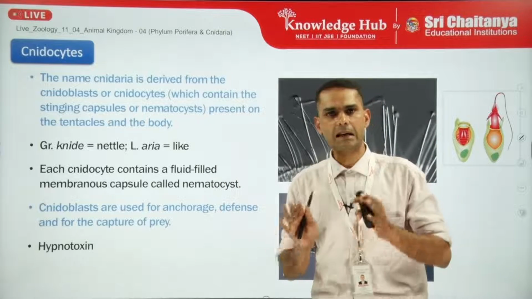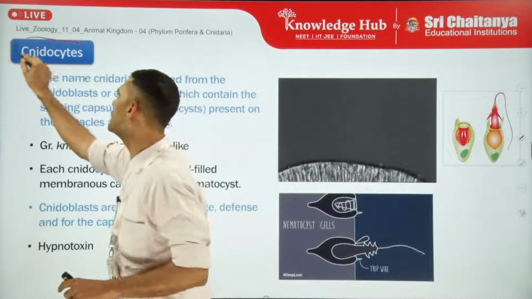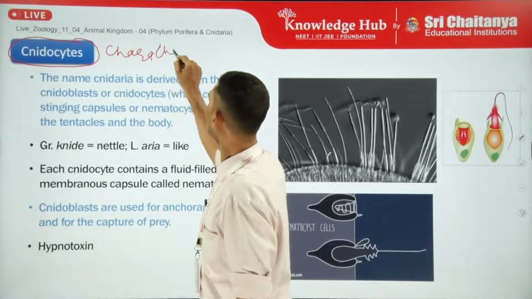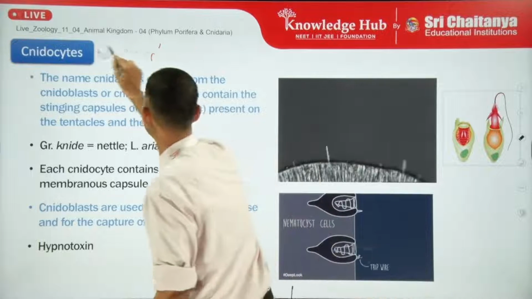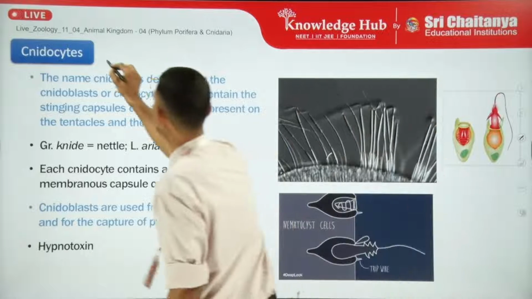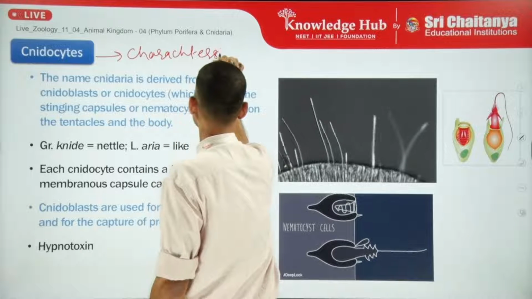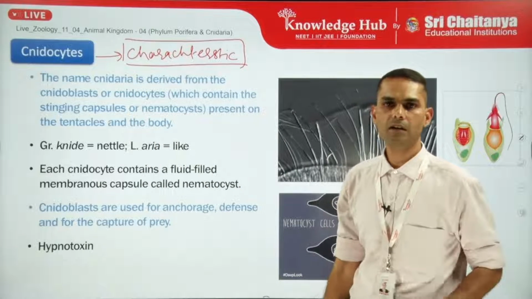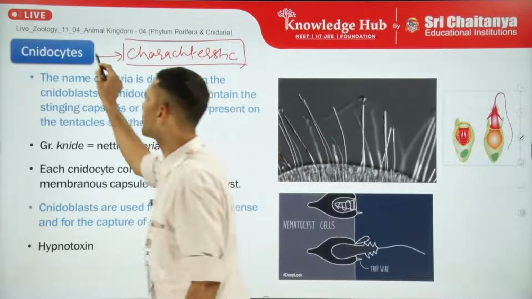Now, mentioning the important characteristic cell of this phylum, it is the cnidoblast or cnidocyte. Here we can see that the cnidocyte is the characteristic cell of this phylum. Similarly, as we have studied in Porifera, the characteristic cell was the choanocytes or collar cells. So here the characteristic cells are the cnidocytes or cnidoblasts.